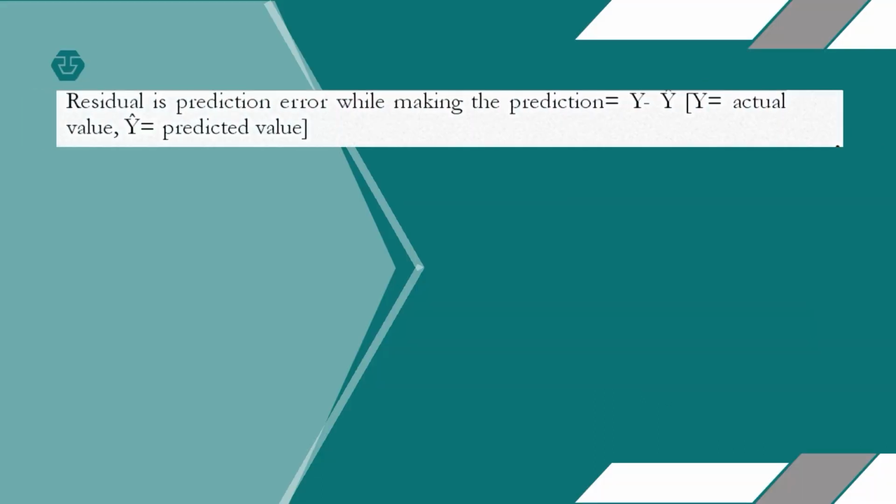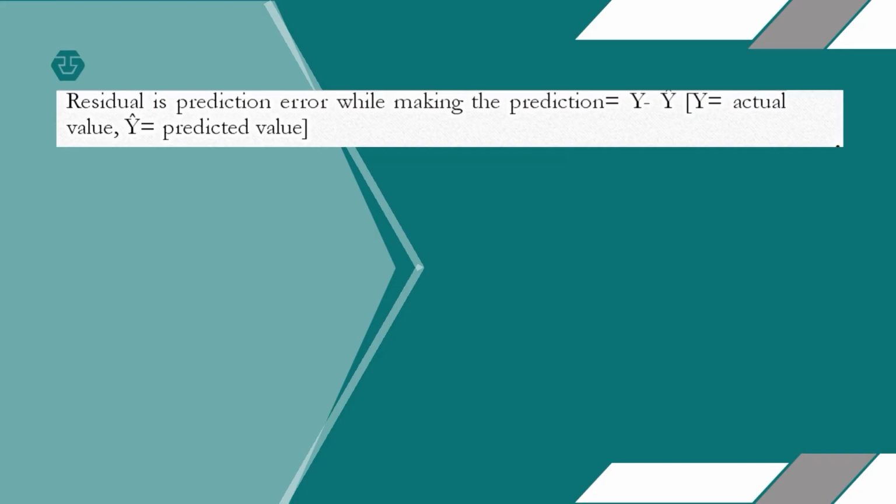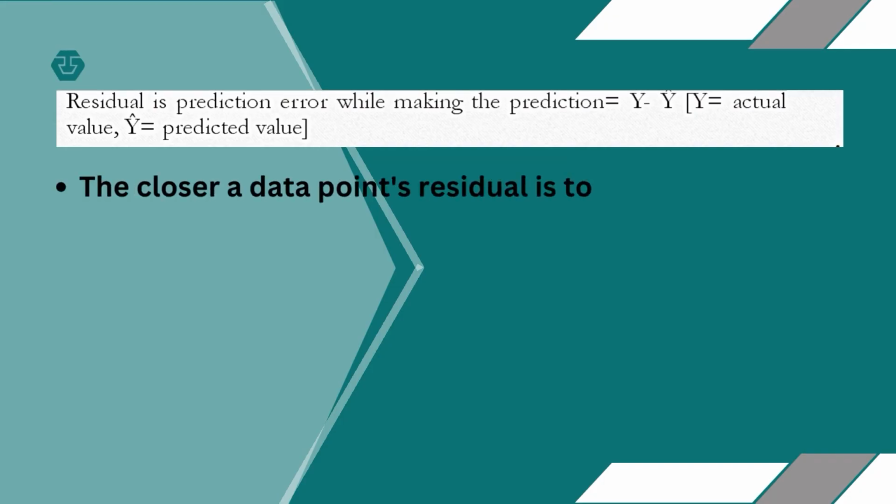Now a residual is a prediction error while making the prediction, which is calculated by Y minus Y cap, where Y is the actual value and Y cap is the predicted value. The closer a data point's residual is to 0, the better the fit. Yes, this seems very logical, because if your error is 0, then it is the best prediction you can make.